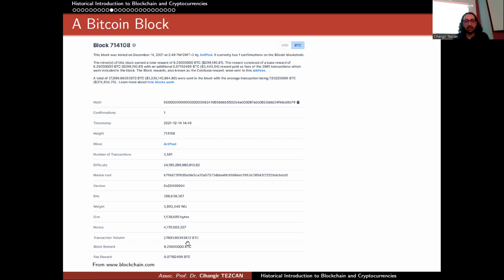Okay. And here is the transaction volume. In this block, people spent 27,000 Bitcoins. Okay, so I took this screenshot from December 14, just before giving a talk. So it is a fairly recent block, but you can go to this web page, which actually contains all of the Bitcoin blockchain. So you can see at which block what happens.